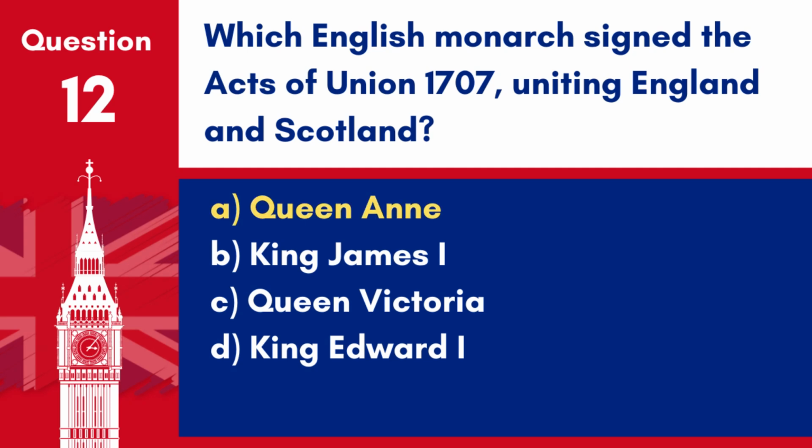Answer: A. Queen Anne. Queen Anne was the monarch at the time of the Acts of Union 1707, which united England and Scotland under the name of Great Britain.